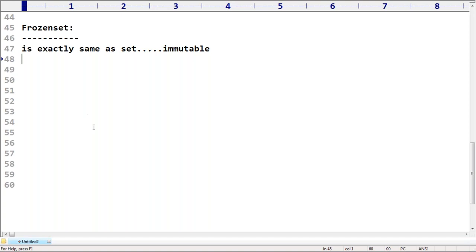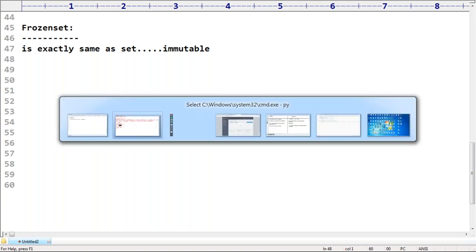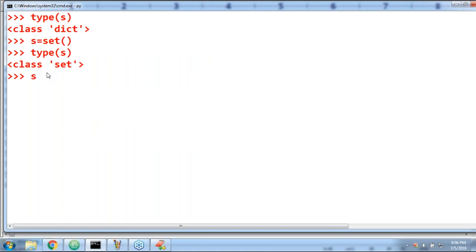How can you create the frozen set? Very simple. Suppose I'm taking s = {10, 20, 30, 40}. Now fs = , just taking some variable, frozen set. Have you observed what the function name is? I'm using one special function: frozenset of s. Can you please create a frozen set with this s, like you are specifying?